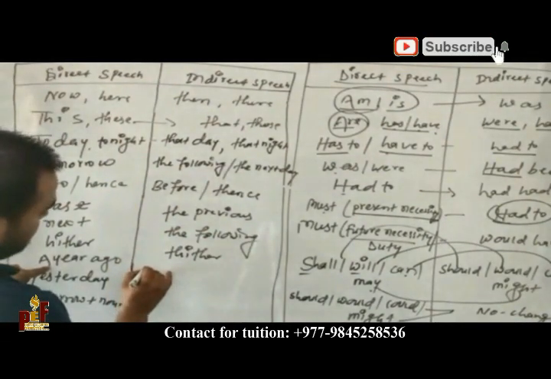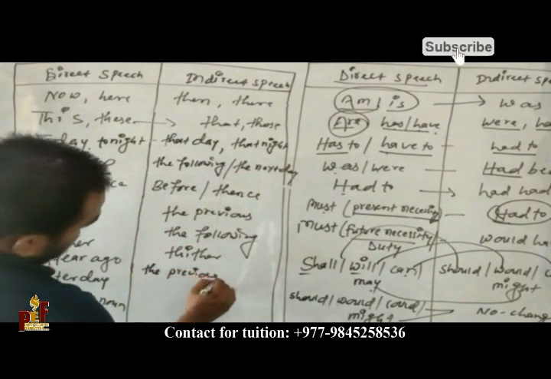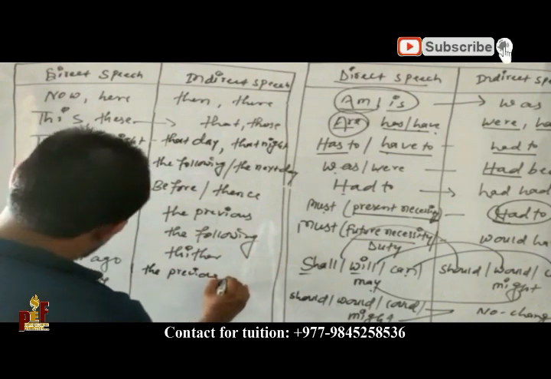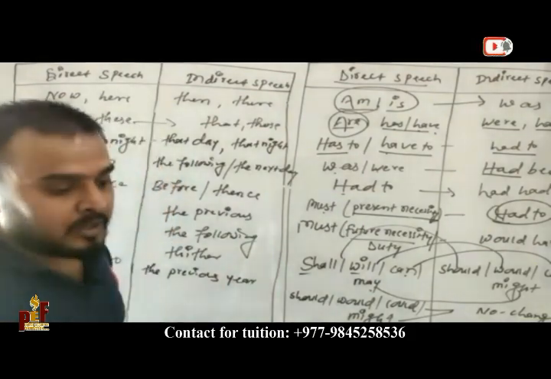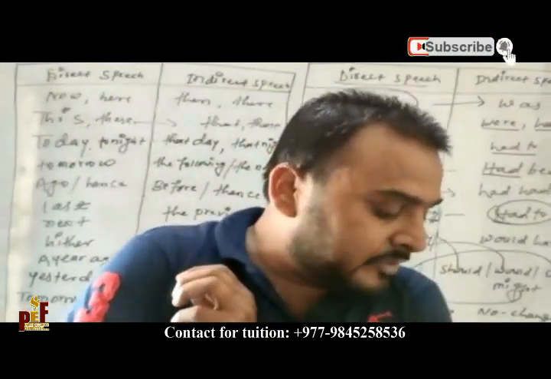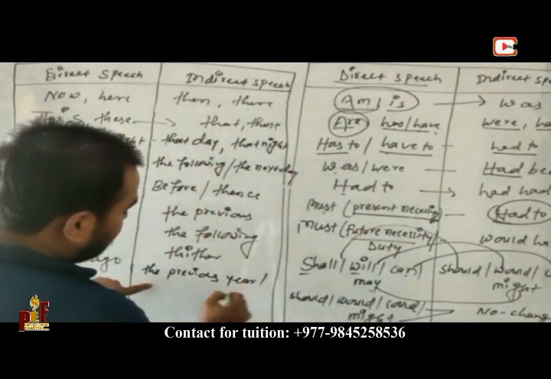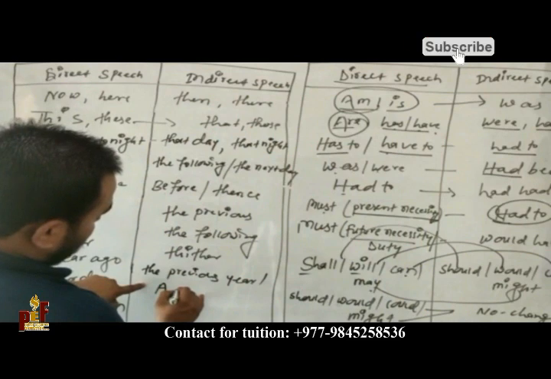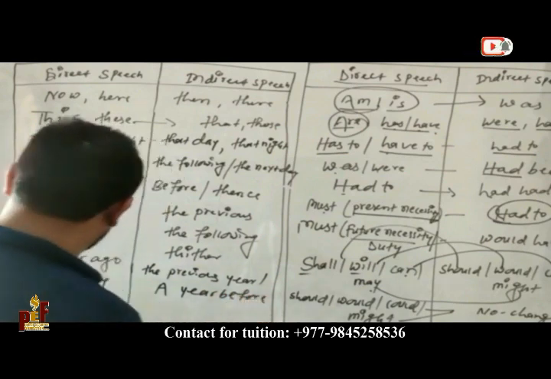Ago means the previous one. It means the previous year. Ago here, and then a year before, the previous year; a year before we can also write.